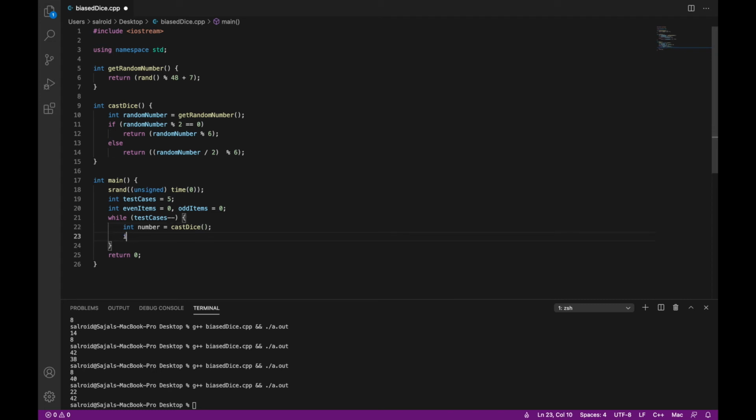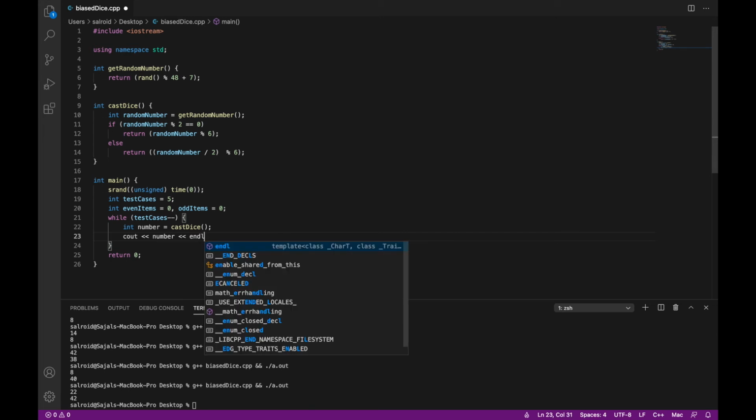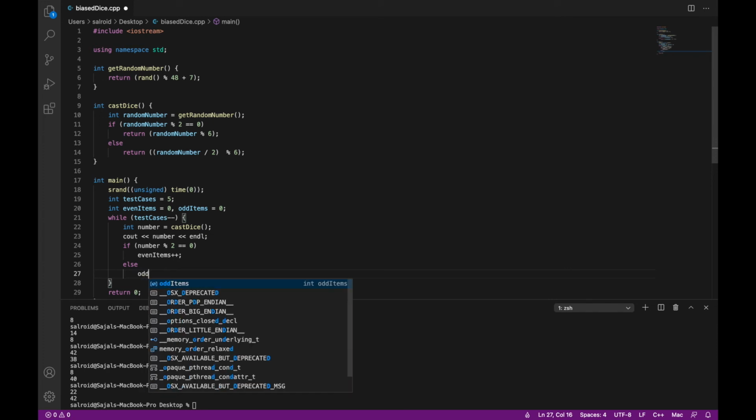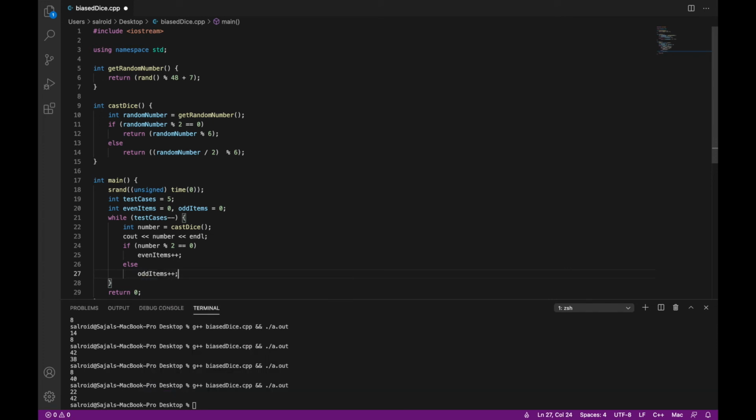So this will print out the number to see whatever is coming: number, and we'll say endl. And just for our counting purpose, if number mod 2 is equal to 0, then we want to do even items plus plus because it is an even number, else we want to do odd items plus plus.